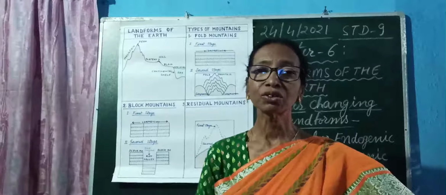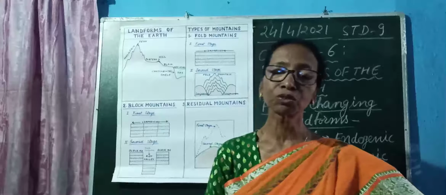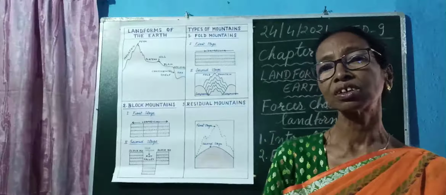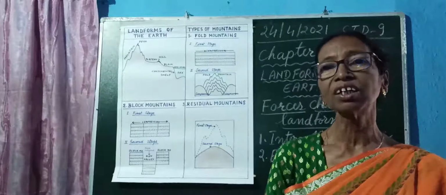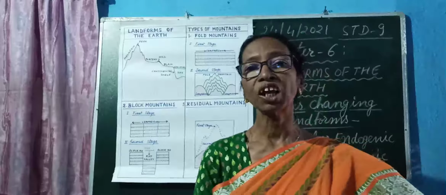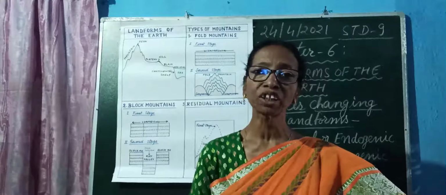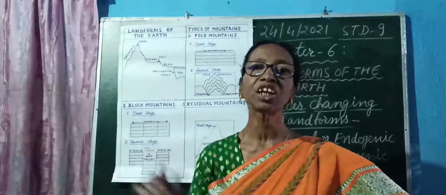Two examples are the Appalachian Highlands in North America and the Ural mountains, located between Europe and Asia.